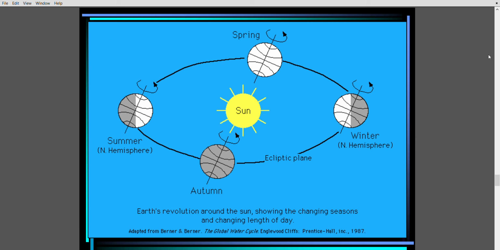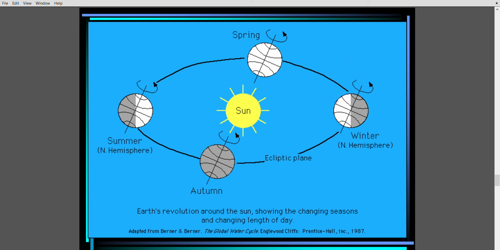Okay, so let me explain to you now the cycle of seasons. One thing which is very important for you to remember throughout your life is that the tilt of the earth is at one side only, whether earth is here, here, here or here. The tilt is on one side. Earth doesn't get tilted on the other side when it revolves around the sun. This is one thing. Second thing,